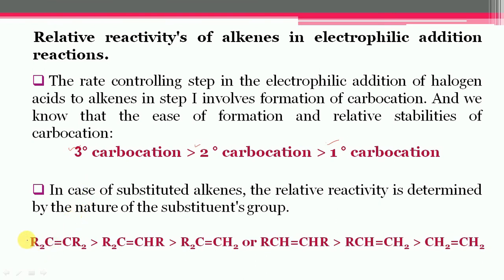So in this case, the alkene which is highly substituted is the more reactive, having 4 substituents around the carbon-carbon double bond, and when we move from left to right, the substitution around the carbon-carbon double bond decreases. In ethylene, there is no substitution, so it is the least reactive among the alkenes.